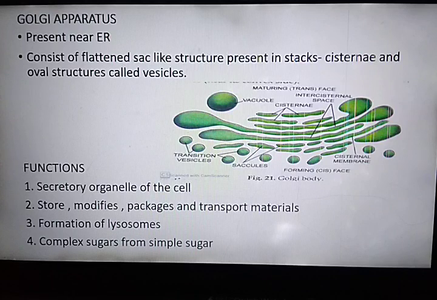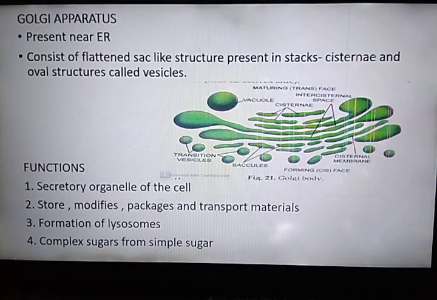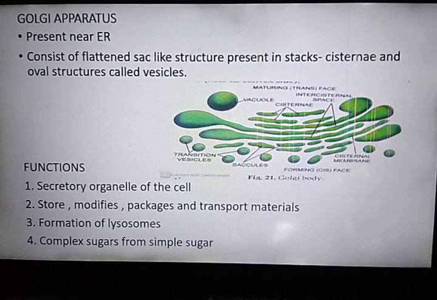It is a secretory organelle of the cell. So in these simple terms, Golgi bodies are secretory organelle of the cell. They package material synthesized in the cell and transport these out of the cell. It is involved in the formation of lysosome. Fourth, it forms complex sugar from the simple sugar.